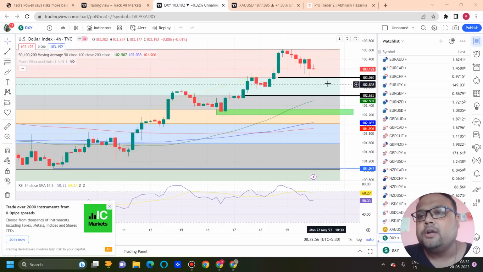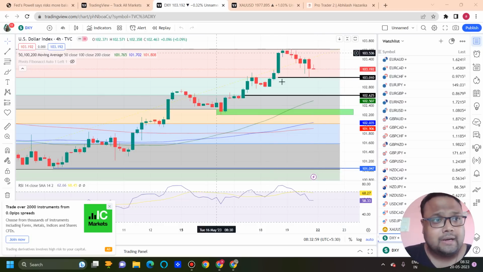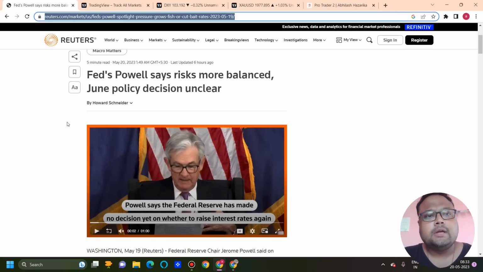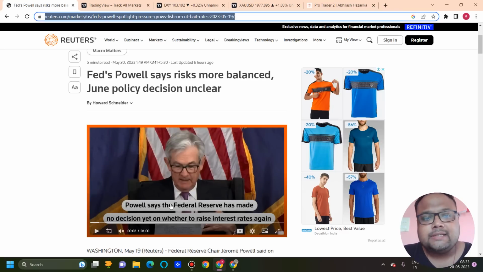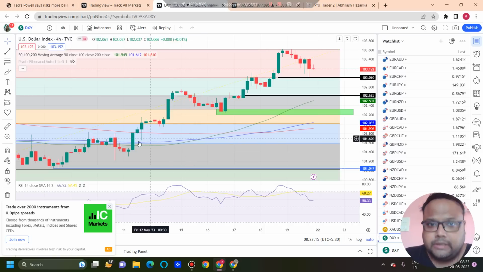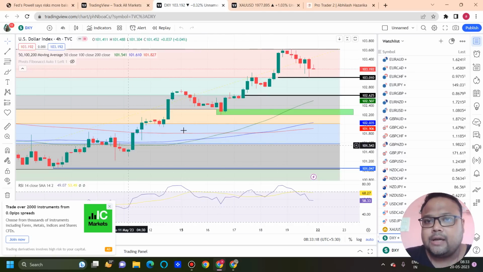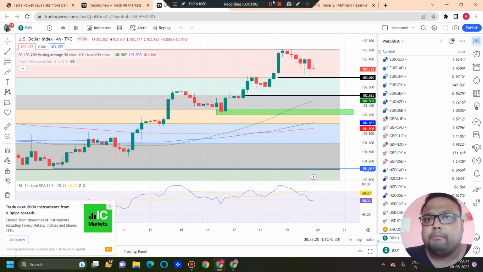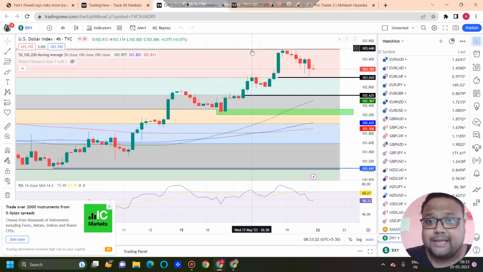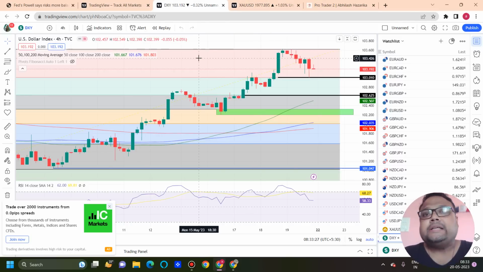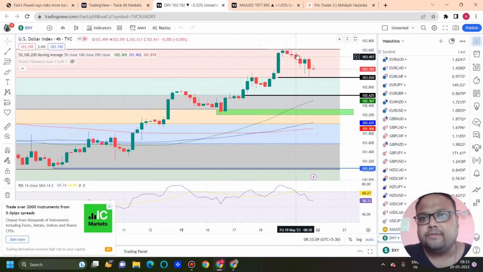Ultimately, market closed at 103.19. If you look at the news, you'll see that Powell says the Federal Reserve has made no decision yet on whether to raise interest rates again. This was a big thing because the upside on the dollar was seen because the market was hoping for interest rate hikes. And when Powell said that there is no decision yet, there was some correction.